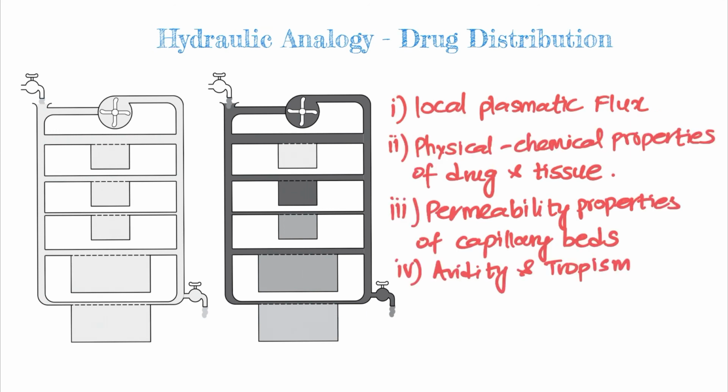So let's summarize. The model actually highlights a main principle to keep in mind to understand the drug distribution in any organism, which is that the drug concentration in a body compartment depends upon the local plasmatic flow. Second is about the physical and the chemical properties of the drug and the tissues. About whether it is lipophilic or hydrophilic, which depends upon the drug, as well as about the tissues. And also about the permeability properties of the capillary beds, which limits its diffusion or the movement across different membranes. And also about the avidity and the tropism of the drug, which depends upon the binding of different drugs towards either plasma proteins or towards any specific tissue.